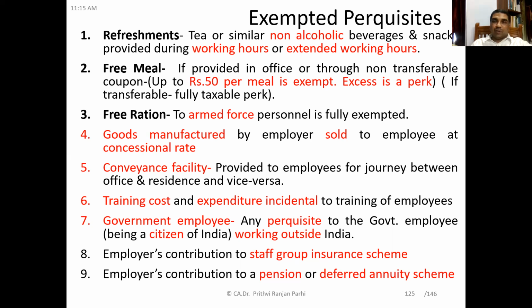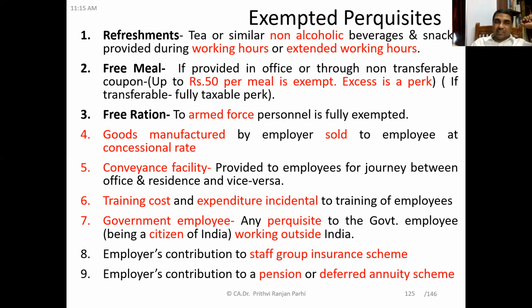Let us say there is an employer who is manufacturing mobile phones. Let us say the mobile phone is 30,000 rupees, and he is giving it to an employee at 10,000. That 20,000 rupees benefit that the employee is getting is a perquisite, but it is exempted. That is not taxable. Understood? So goods manufactured by the employer and sold to the employee at a concessional rate are exempt.